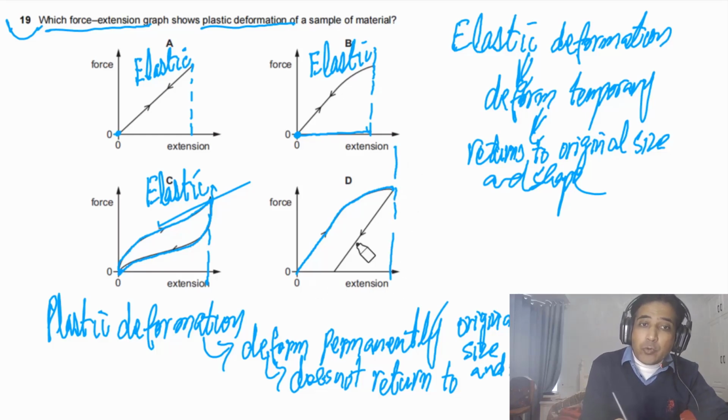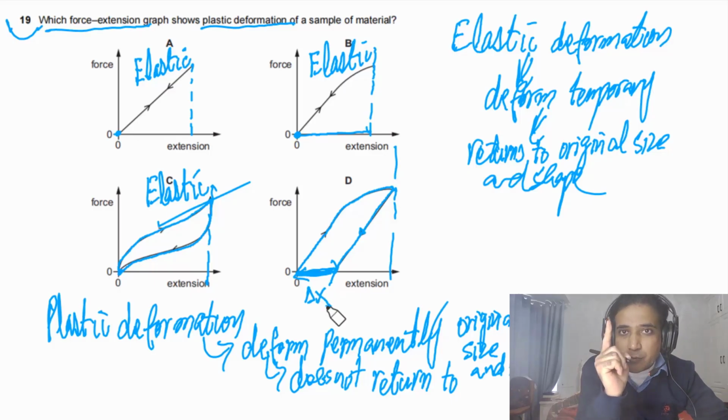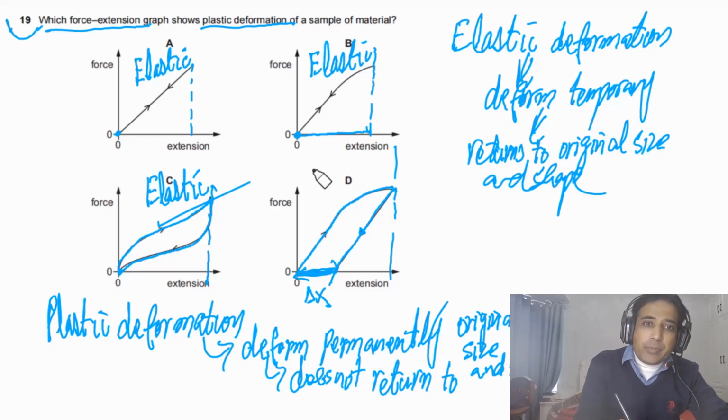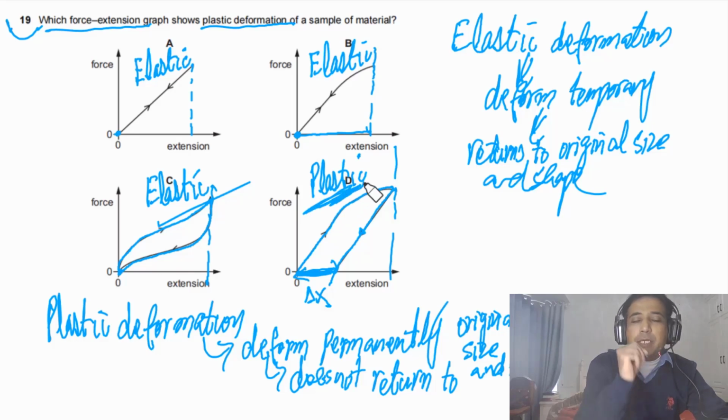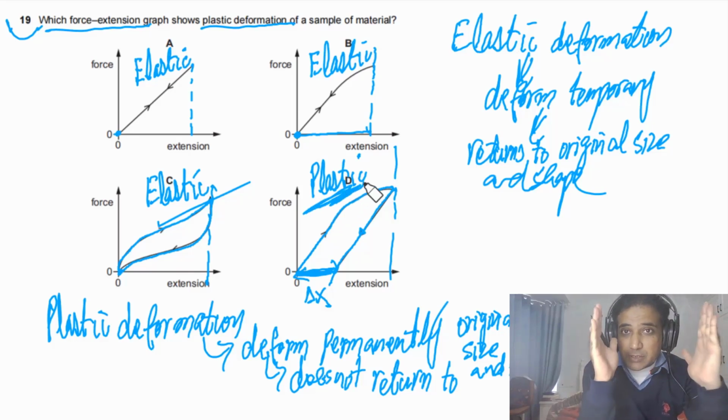But when we remove the force, after removing the force, when the force is zero, you see it still has this much extension. So this is the remaining extension when the applied force is equal to zero. So it means this has been deformed permanently. So this is plastic deformation. I hope this is clear to you.